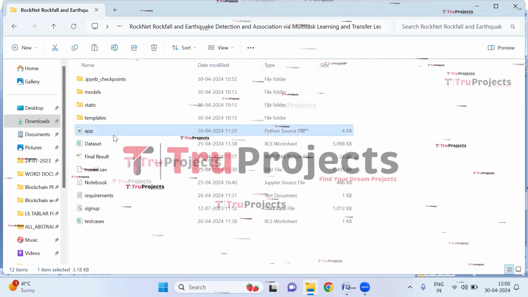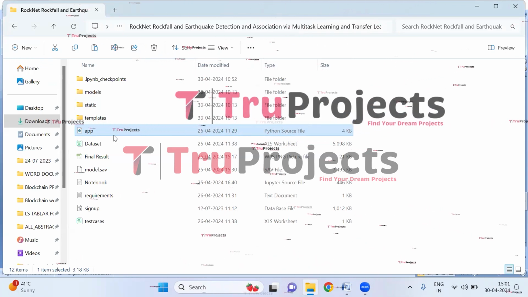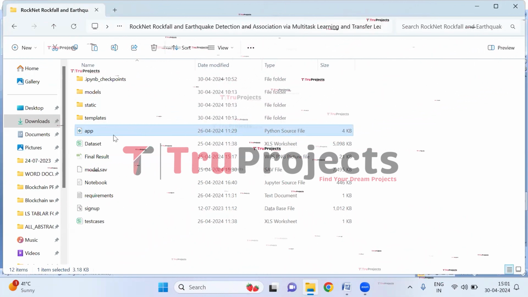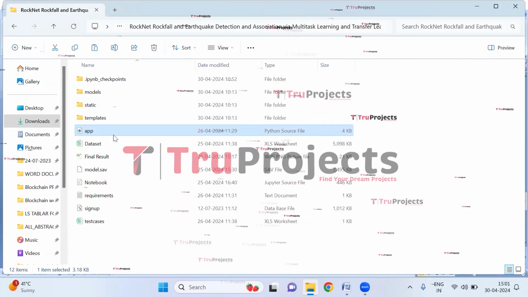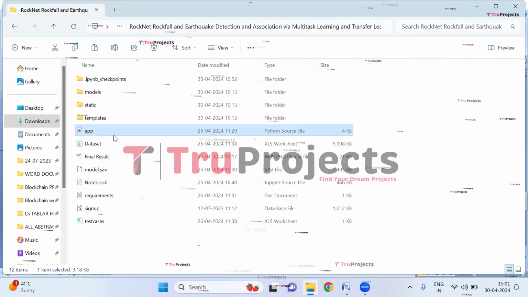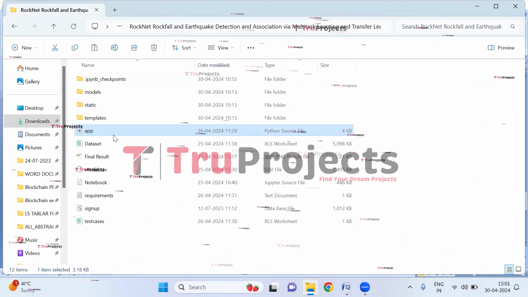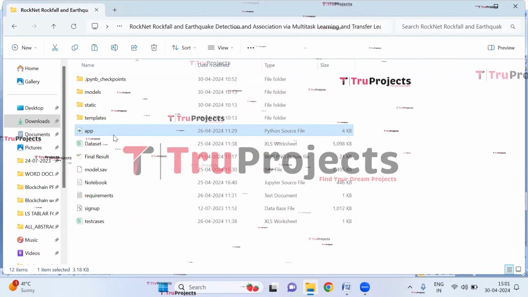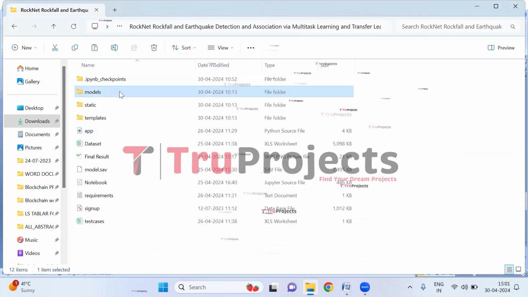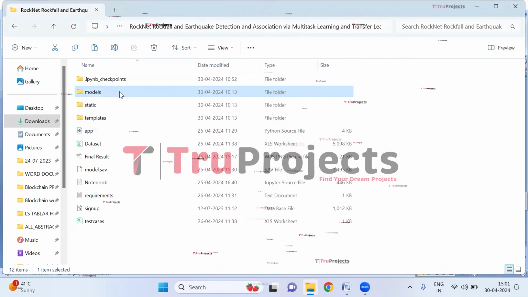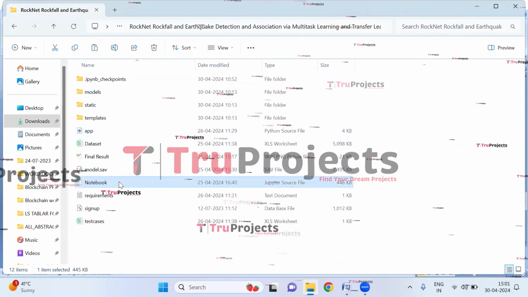This is the app.py file. This .py file contains the information related to front-end logic. It includes code written in Python that handles server-side operations such as processing user requests, interacting with the database, and generating dynamic content to be rendered in the HTML templates. And here, this is the model folder which contains algorithm information which will be loaded into the project code during runtime. This is the notebook.ipynb file.